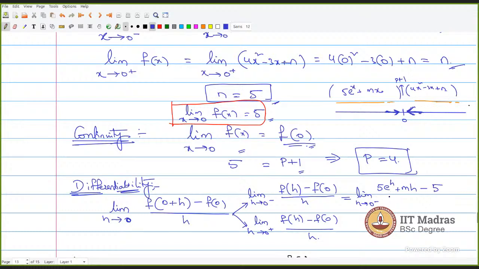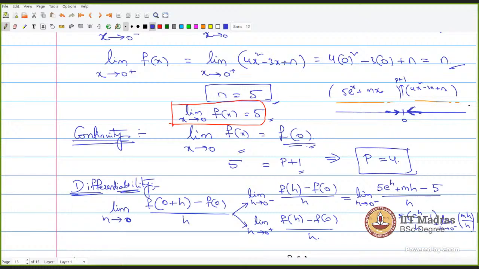So look at how I am writing this: limit h tends to 0 minus of 5 times (e power h minus 1) divided by h, plus limit h tends to 0 minus of mh by h.